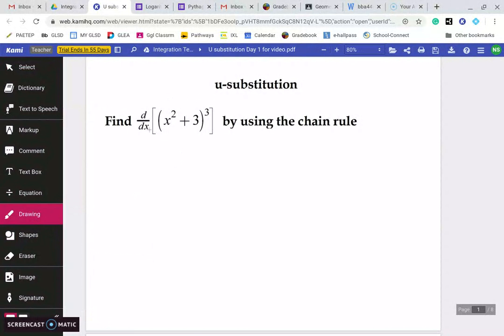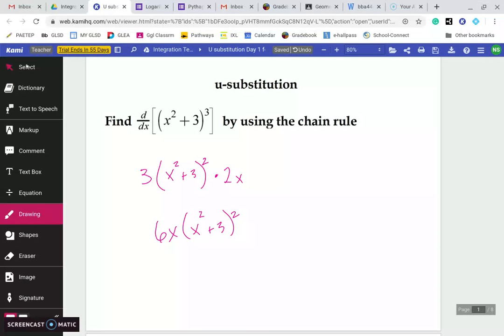If I wanted to take the derivative of this right here, remember you leave the inside alone and we use the power rule on the outside. So I would bring that 3 out front, leave this alone on the inside here, and then my exponent would go down by 1. But then we have to multiply by the derivative of the inside. So we have to multiply by that 2x. So we would have 6x times (x squared plus 3) squared. And that would be our derivative. That's the chain rule. So the inside is left alone, you do the power rule on the outside, and then you multiply by the derivative of the inside. We did that a long time ago.